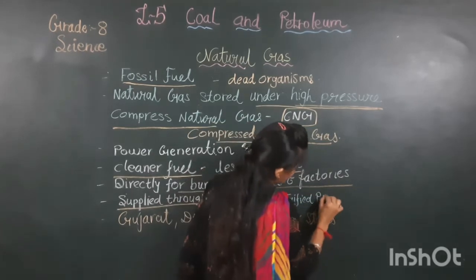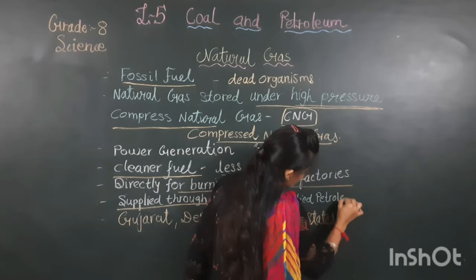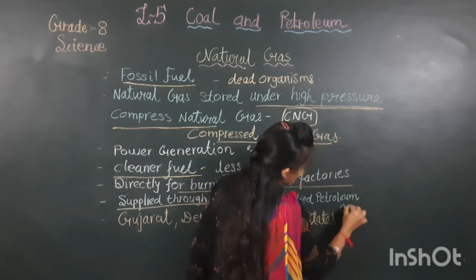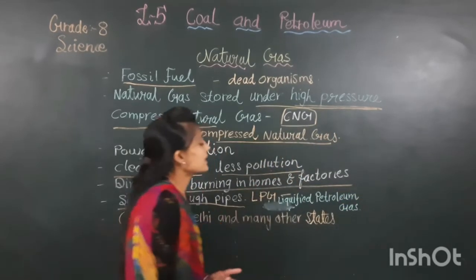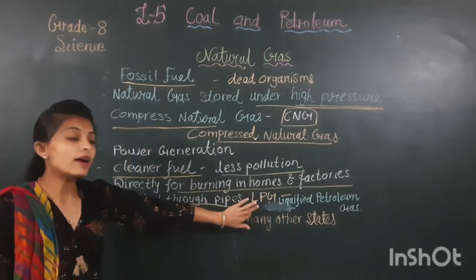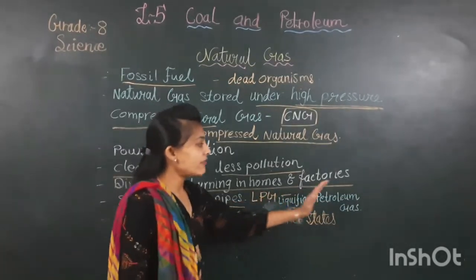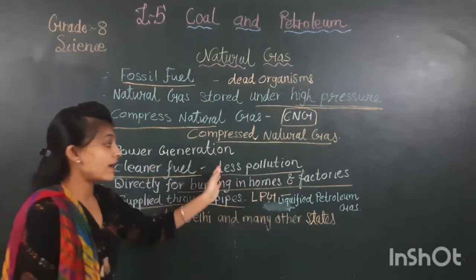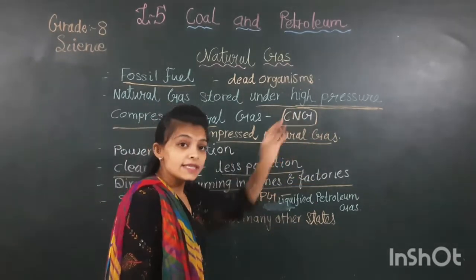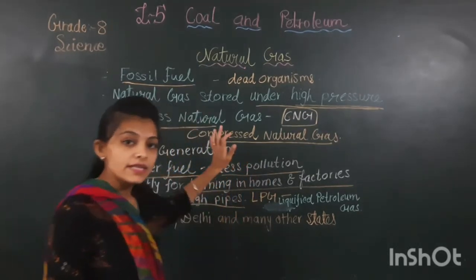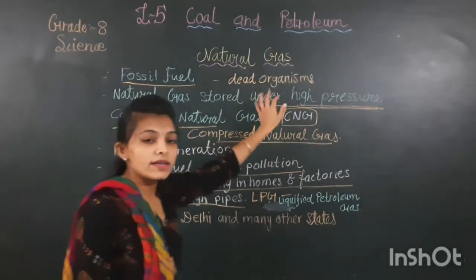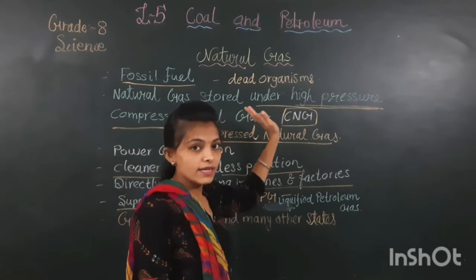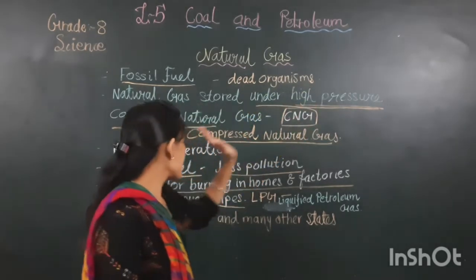While the full form of CNG is compressed natural gas, the full form of LPG is liquefied petroleum gas. This LPG is used in factories and homes, while CNG is used as a fuel in power generation factories and big motor vehicles जिसमें fuel use होता है.